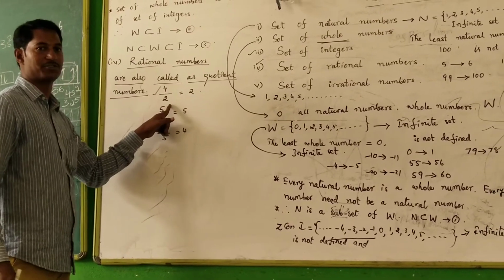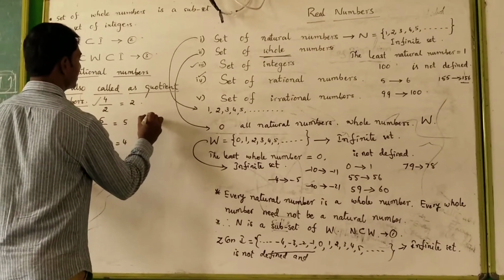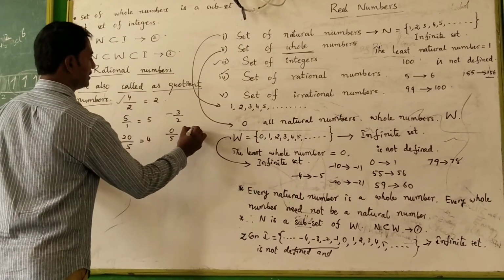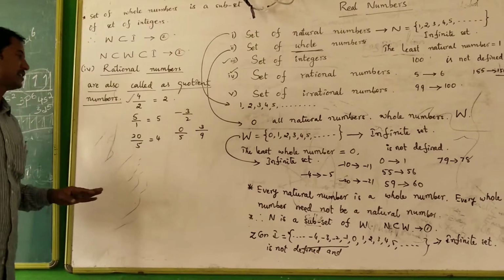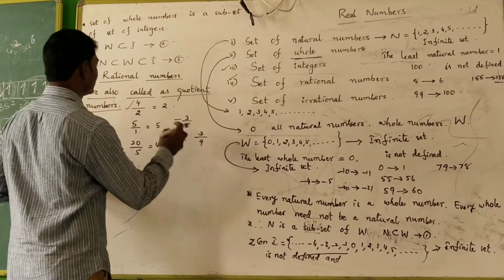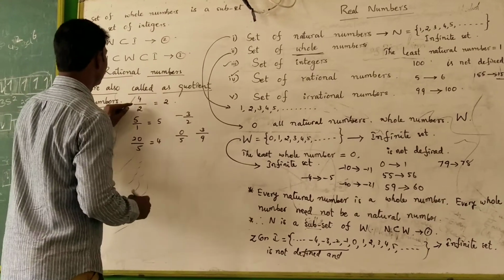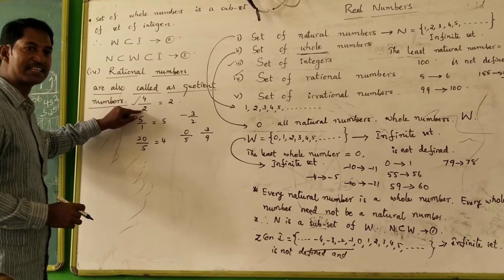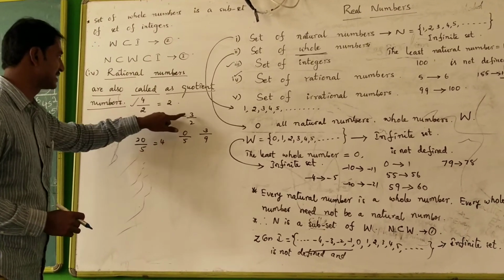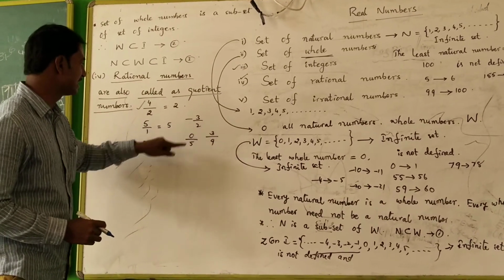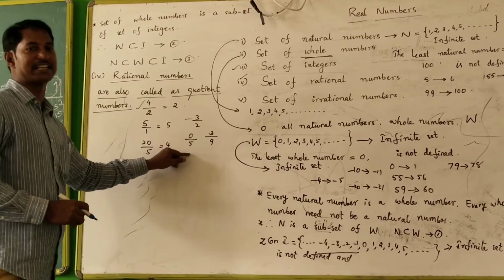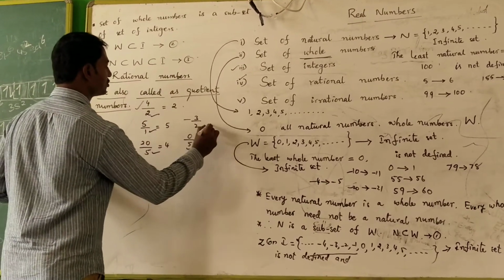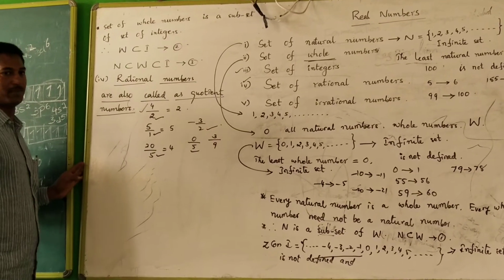We can take minus 3 by 2, 0 by 5, 3 by 9, and so on. Here 4 is an integer, 2 is an integer, 5, 1, minus 3, 2, 0, 5 are all integers. So these are all rational numbers.